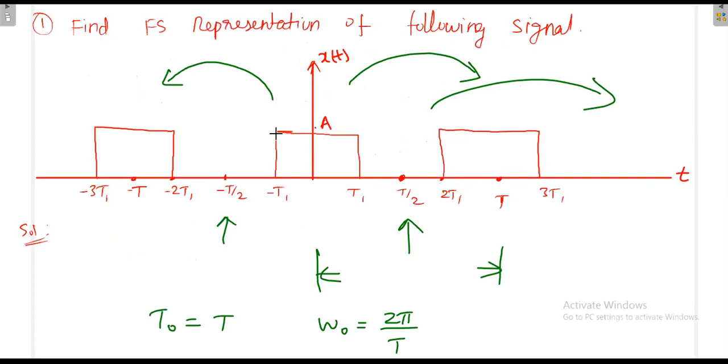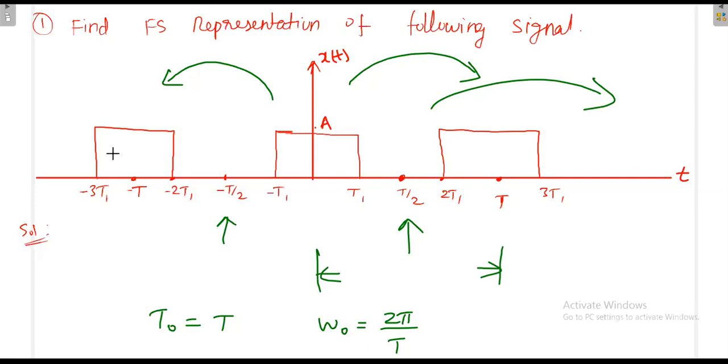But what is the average value? Is the average value in this case 0, or does it have some value? Definitely the average value cannot be 0 because the pulses are defined only for positive values. The pulses do not have negative values. Whenever pulses are both positive and negative, there is a chance that you may get an average value of 0. But in this case we will definitely not get an average value of 0; we will get some average value.